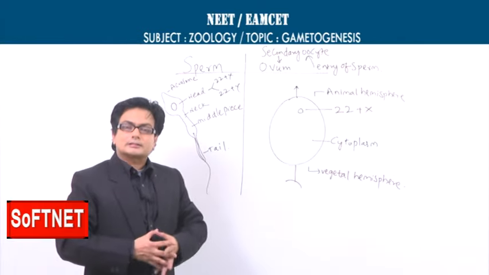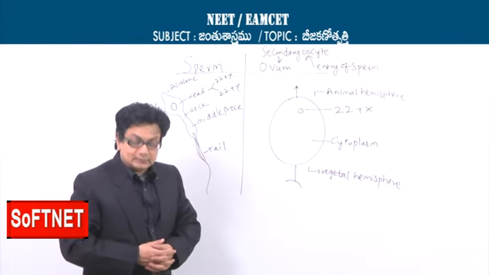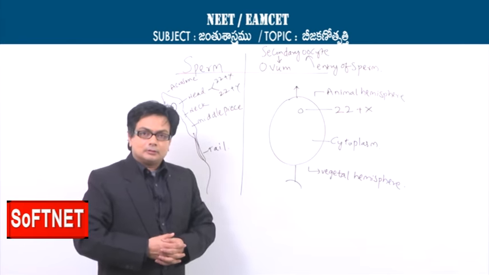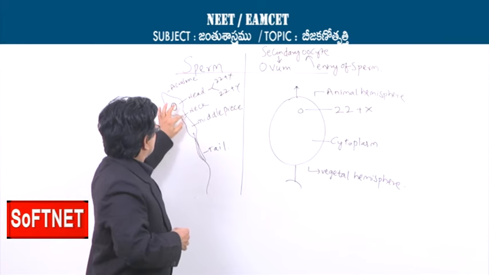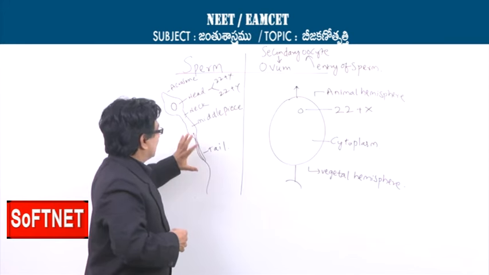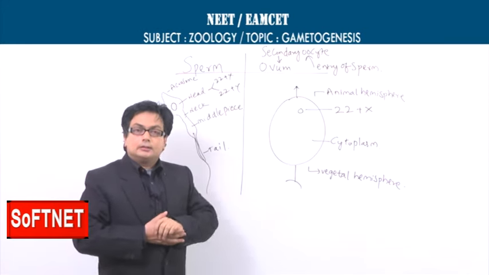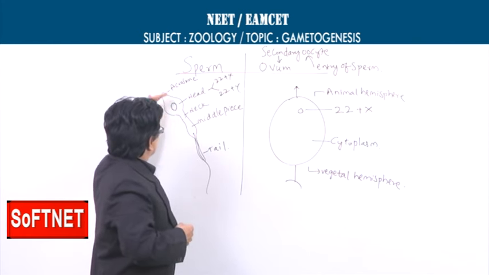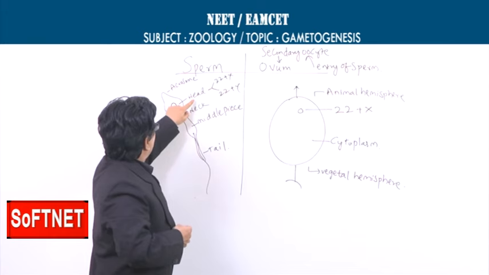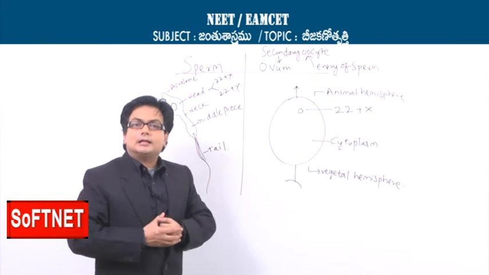Now we are going to study the structure of the sperm. The male gamete, or the sperm, has a head, followed by the neck, the middle piece and the tail. The tip of the sperm, the structure anterior to the head, is called the acrosome.